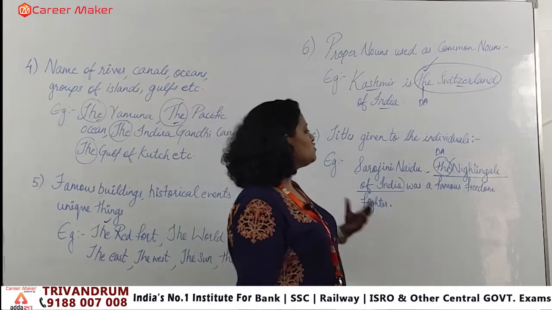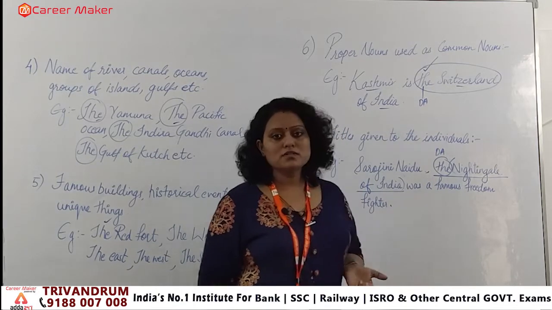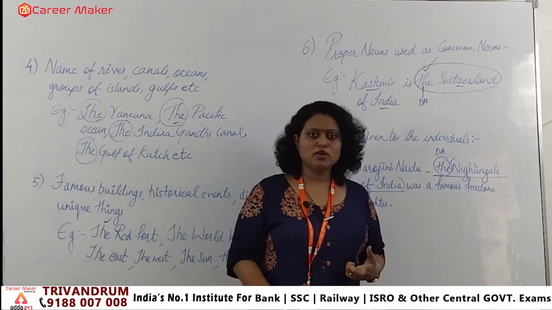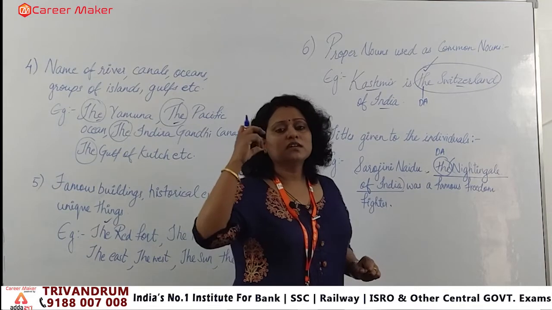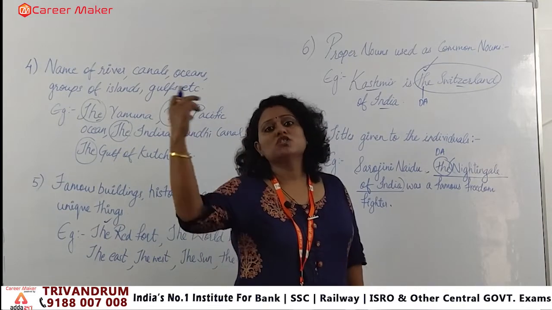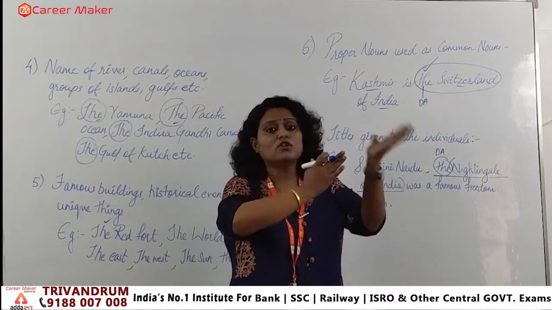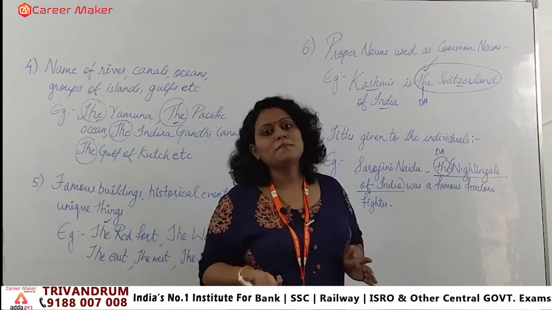So you just need to remember that if you give a title to an individual, that title will be having the with it. When we say the ruler or the emperor Shivaji Maharaj, or the king, the is coming because that is the title given to the person.